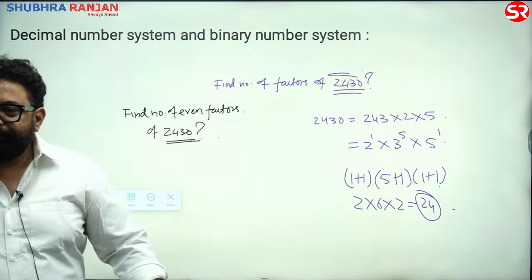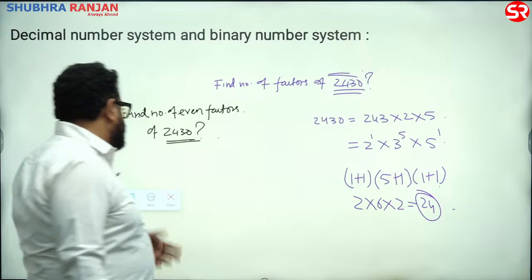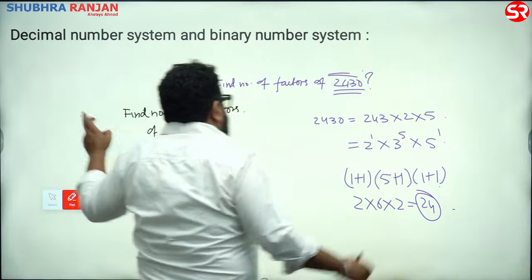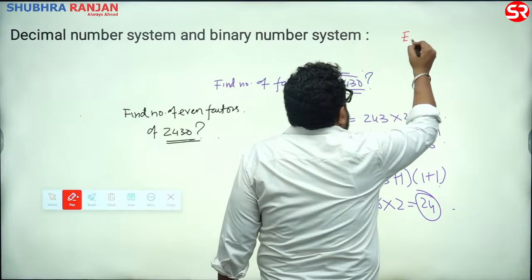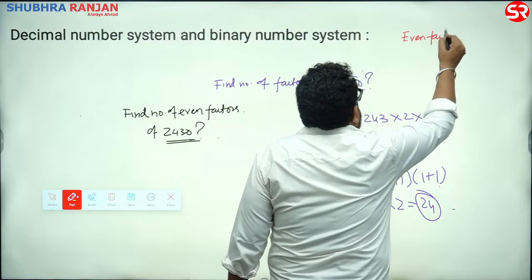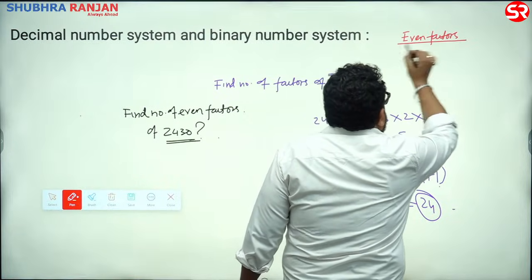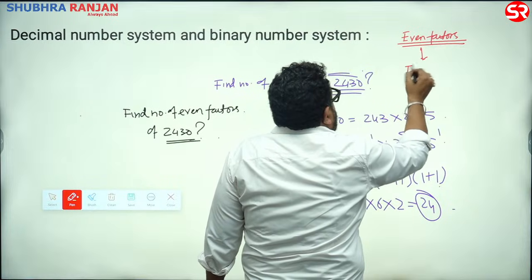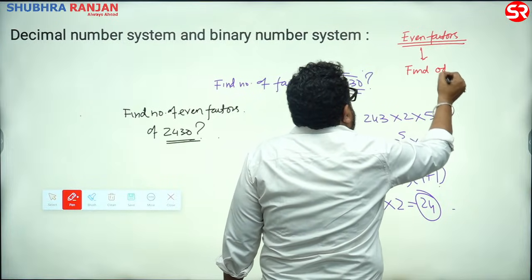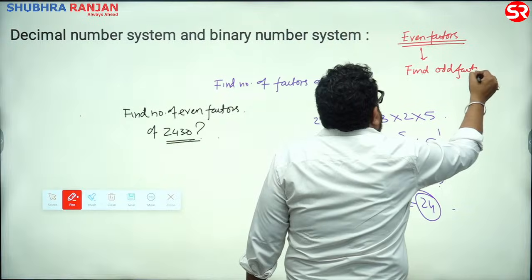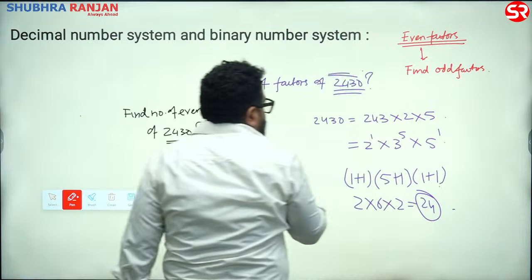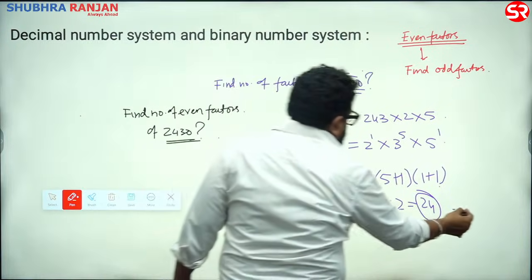Okay, whenever you need to find even factors, now please pay attention. For even factors, first find odd factors. Whenever you want even factors, find odd factors. Total number of factors are 24.